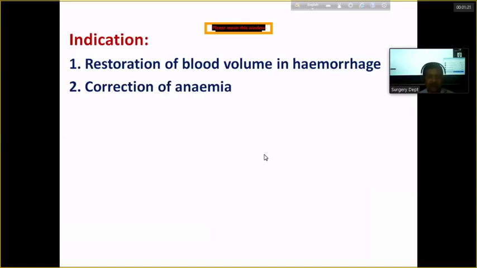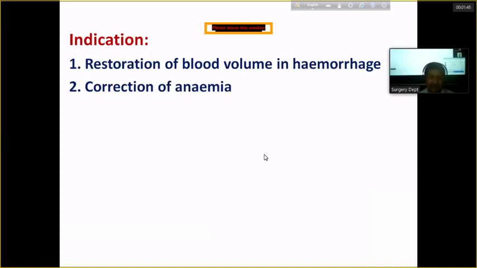Usually we correct the anemia by giving the specific component which is deficient. Particularly in iron deficiency anemia, we give the iron. In megaloblastic anemia, we give vitamin B12. In anemia due to folic acid deficiency, we give the folic acid.